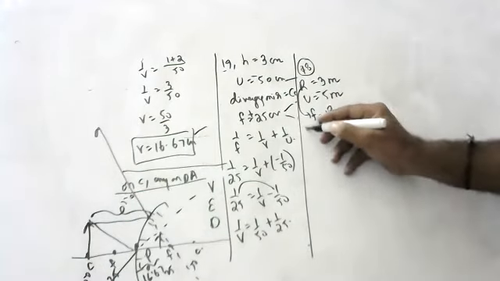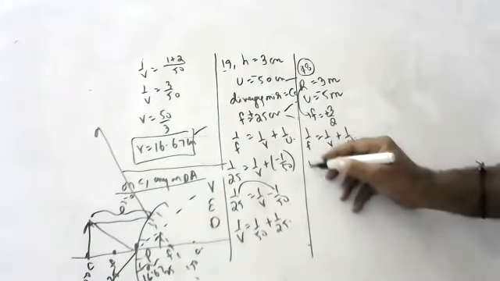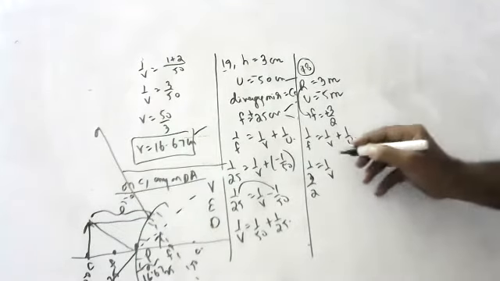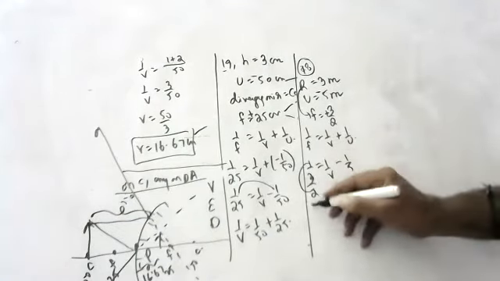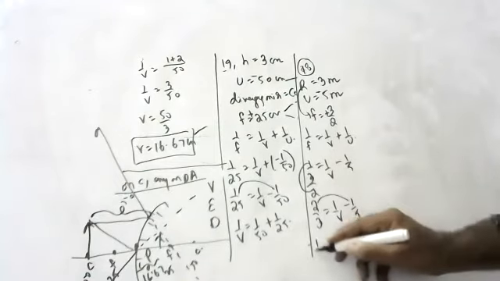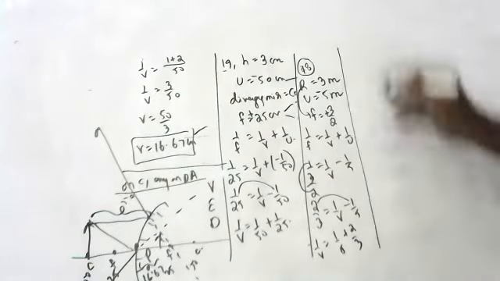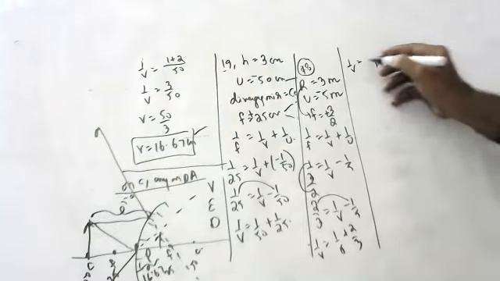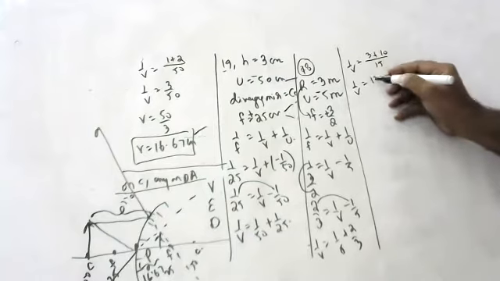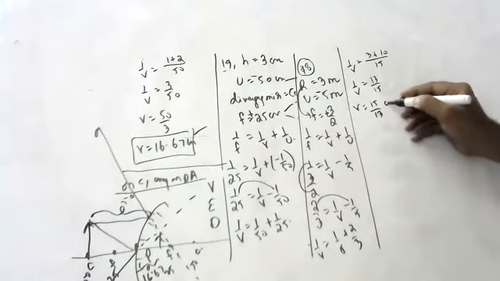Okay, object distance minus. 1 by F is equal to 1 by V plus 1 by U. 1 by 3 by 2 is equal to 1 by V plus 1 by minus 5. 2 by 3 is equal to 1 by V minus 1 by 5. 1 by V is equal to 1 by 5 plus 2 by 3. So 1 by V is equal to, LCM 15, 13 by 15. V is equal to 15 by 13. Simplify that, children.